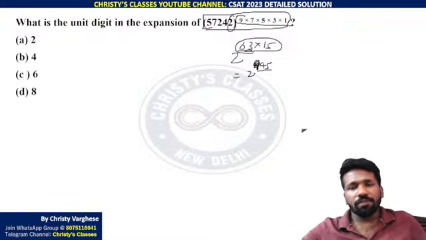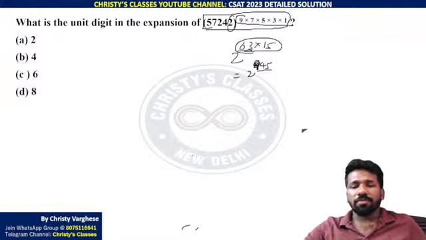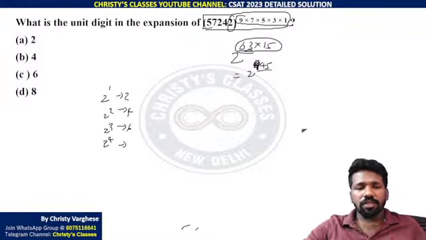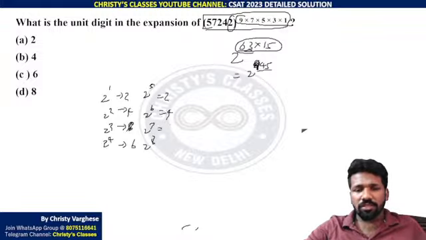Now 2 raised to 945 is a power of 2. How to identify which power ends in which digit? 2 raised to 1, 2 raised to 2, 2 raised to 3, 2 raised to 4: this is how the power cycle goes. This ends in 2, this in 4, this in 8, and this in 6. And again the cycle repeats: 2 raised to 5, 6, 7, 8, again 2, 4, 8, 6, isn't it? That is the meaning of power cycle.